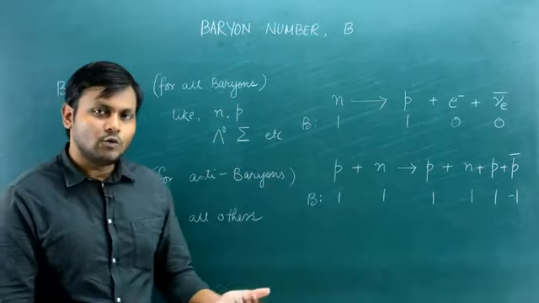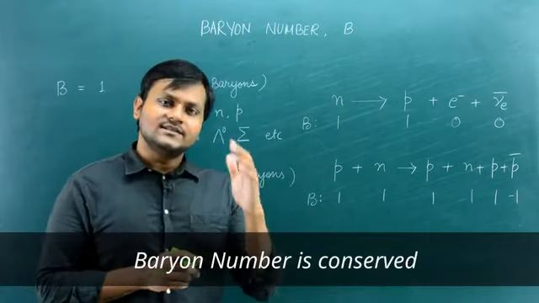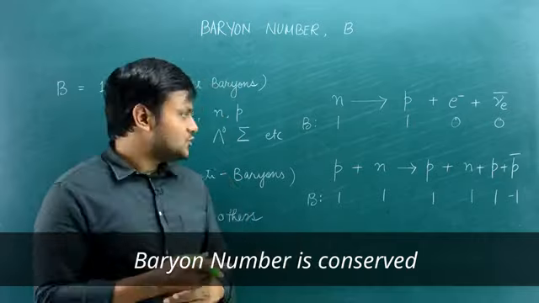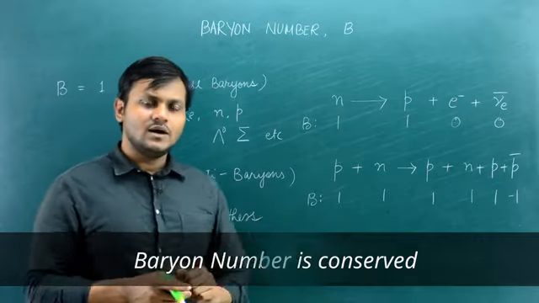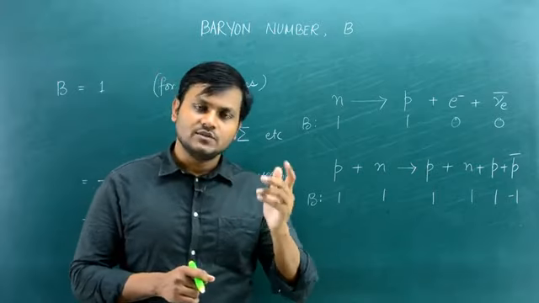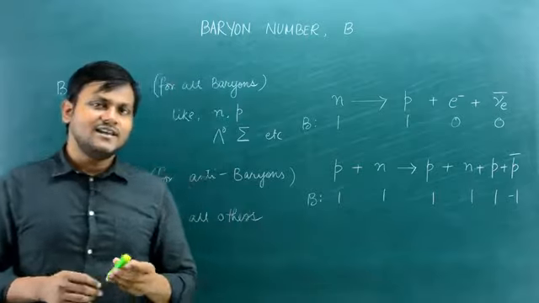Now, as it turns out, baryon number is a kind of quantum number that is conserved in different kinds of particle interactions. So getting an idea about this number will give you an idea about which of the reactions are possible or not possible whenever baryon particles are involved.